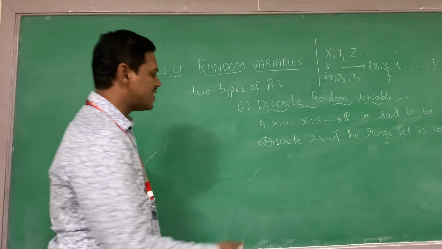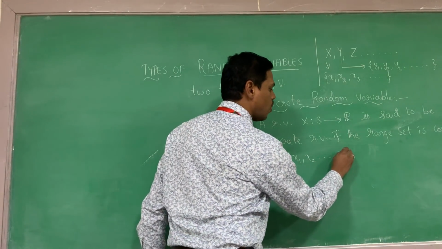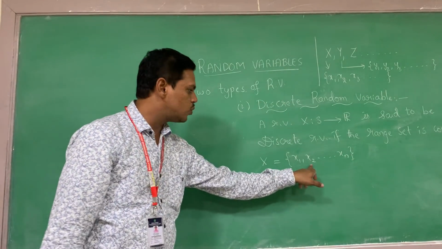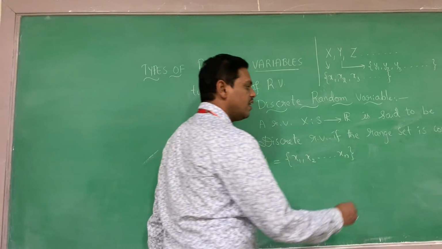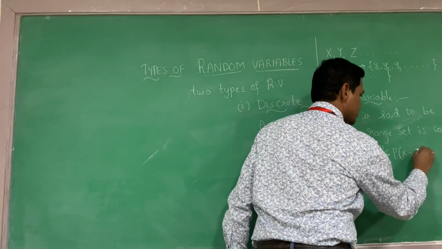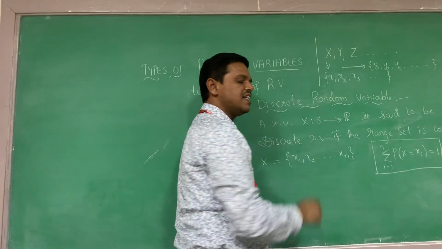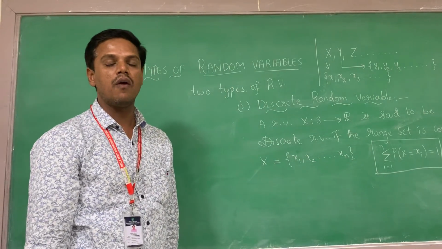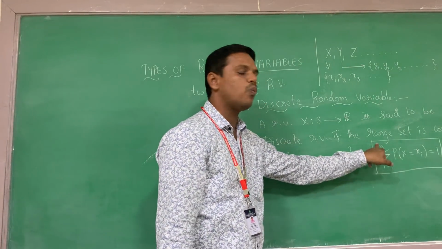Therefore, if X is a discrete random variable with range set x1, x2, x3 and so on up to xn, it means x1 is one value, x2 is another value, and so on; xn means there are n values. Then we have the summation of i equals 1 to n of probability of X equals xi, that is equal to 1. It means the sum of all probabilities is equal to 1 if it is a discrete type of random variable. Why do we say that it is discrete? Because it is countable. How many? It varies from 1 to n.